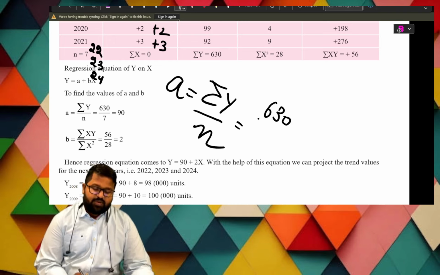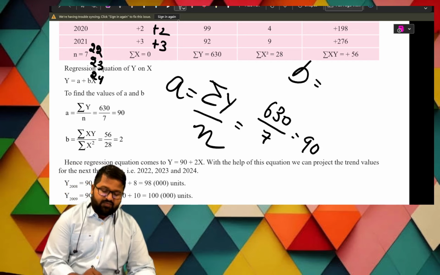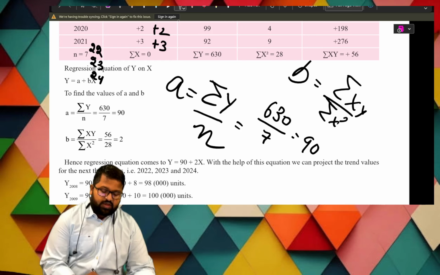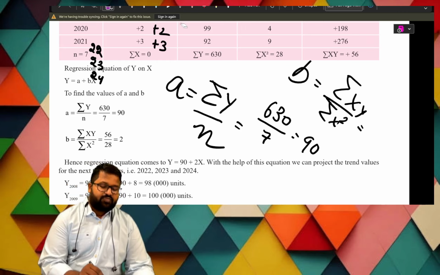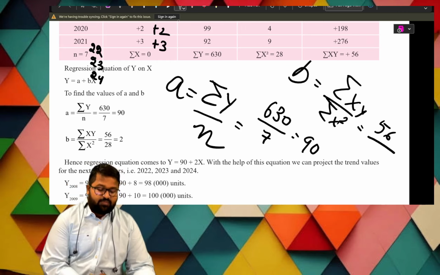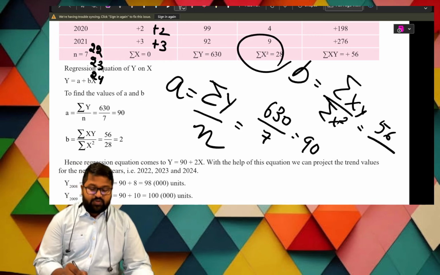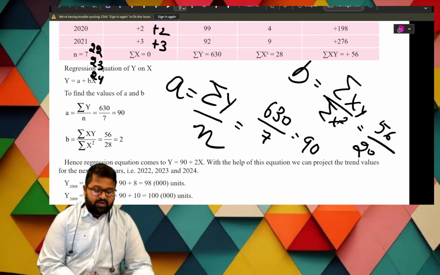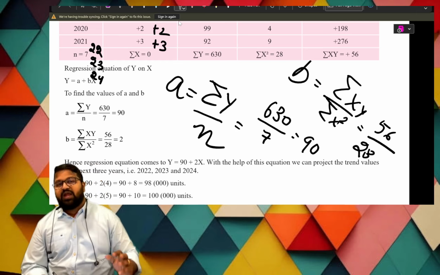So 630 by 7 equals 90. That is the value of a. How to find b? The b value is summation xy by sigma x square. Summation xy is 56, and summation x square is 28. Dividing, we get the value of b. So we have got a and b.